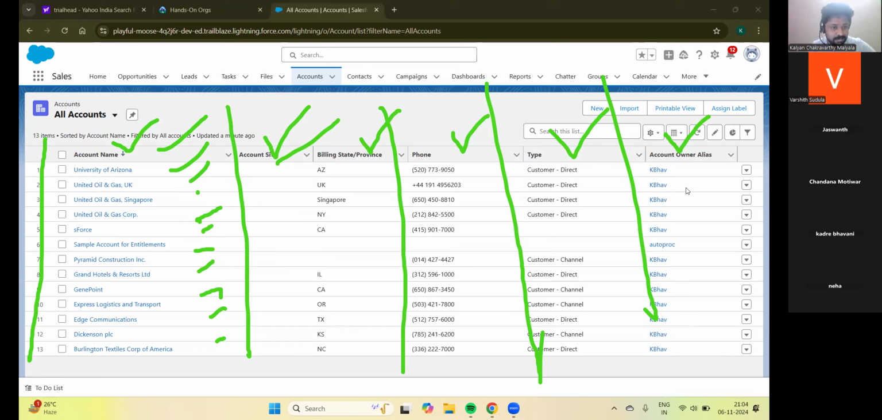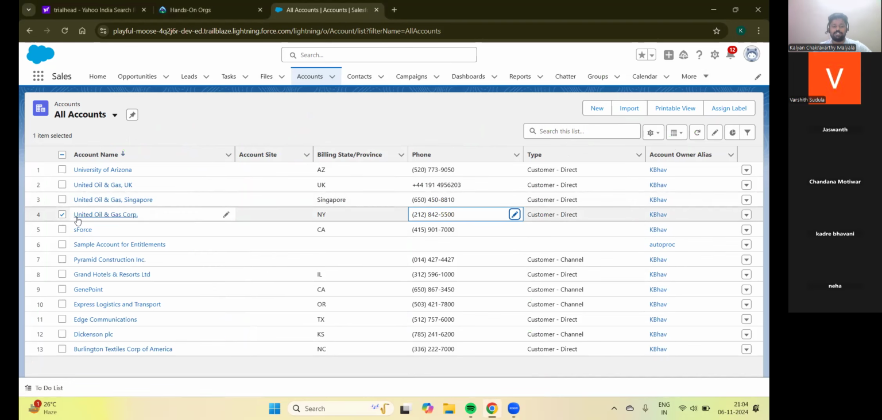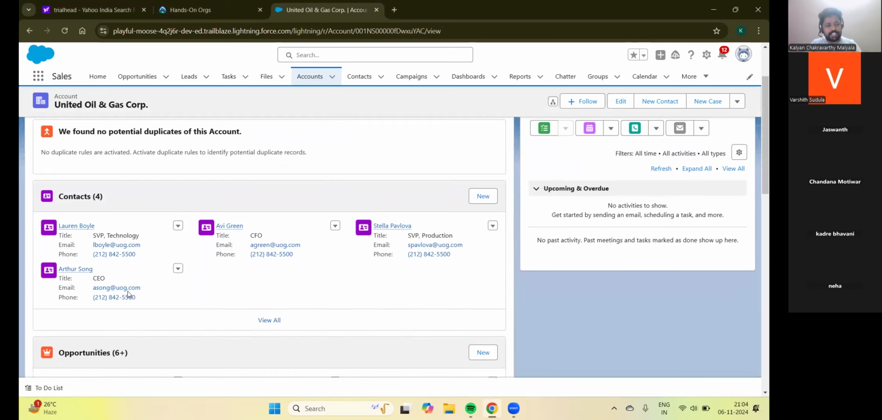if I click on, suppose let's say the fourth option, United Oil and Gas Corporation. Click here. Click on the account name. No, not the checkbox. Yeah, account name itself. So this opens the detailed page of the account. An account is nothing but a record, a single record in the account table. So can I say that I can open an object, and in that object I can open a record? Yes or no?